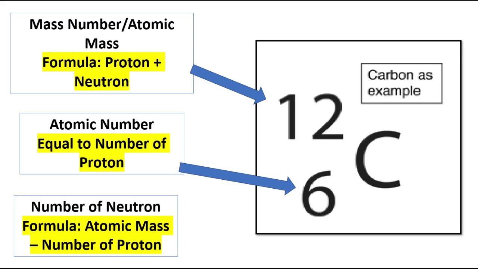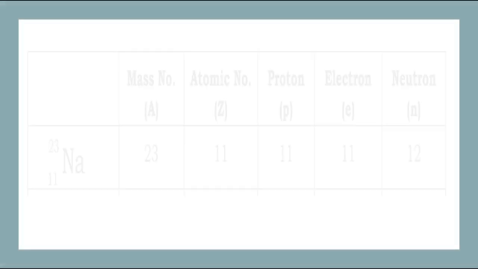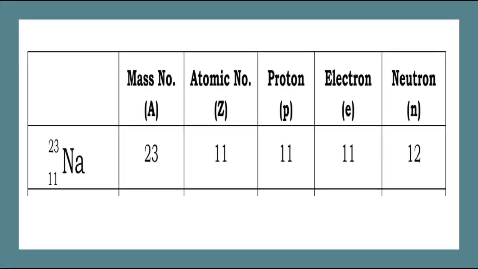Alright class, did you get how to get the number of proton, neutron, electron, atomic mass, and atomic number? Oh, I know you get all the idea. Now, take a look at this example. Okay, the mass number of Na or sodium is 23.